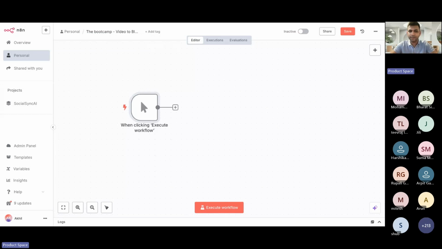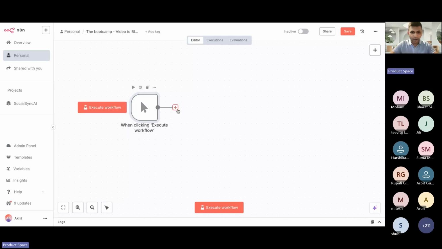I'll just take a 10-second pause so that everyone is able to do it with me. And if you're able to follow along, you can quickly write yes in the chat so that I know you're able to follow and I can move to the next node. Awesome, this was quite easy. Thanks, Shruti. Many other folks are also building along with me. Okay, guys, thank you.